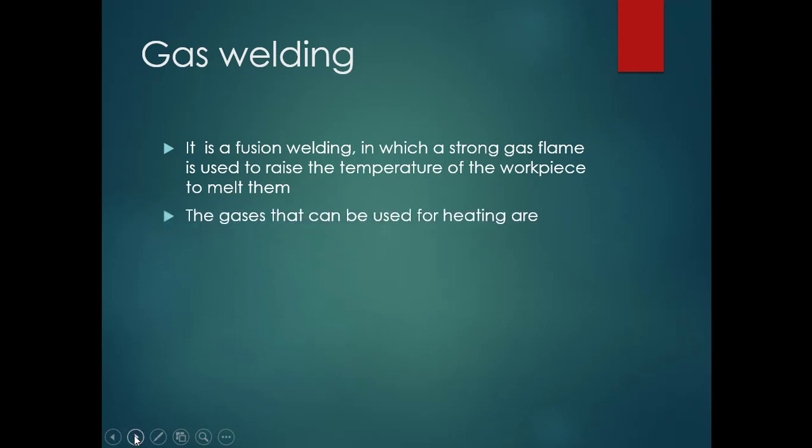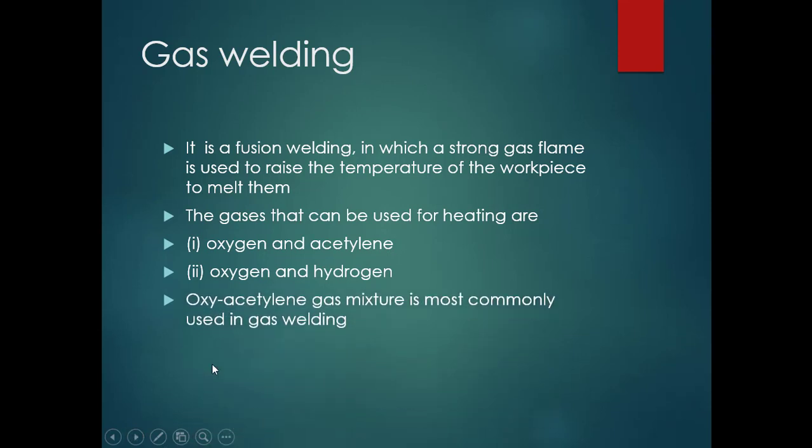Let us see what gases can be used in gas welding, and what the temperature of the gas flame will be. The gases that can be used for heating are one set of oxygen and acetylene, and another set of oxygen and hydrogen. You can make use of any one set here. We will go for oxygen and acetylene, or even you can go for the combination of oxygen and hydrogen gas. The oxyacetylene gas mixture, that is the first one, oxygen and acetylene, is most commonly used in gas welding.